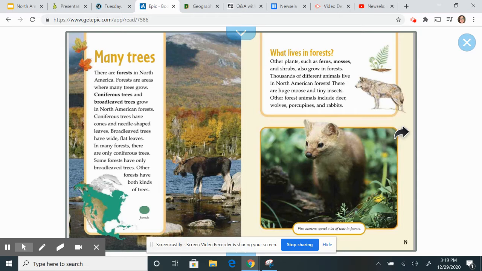Thousands of different animals live in North American forests. There are huge moose and tiny insects. Other forest animals include deer, wolves, porcupines, and rabbits.